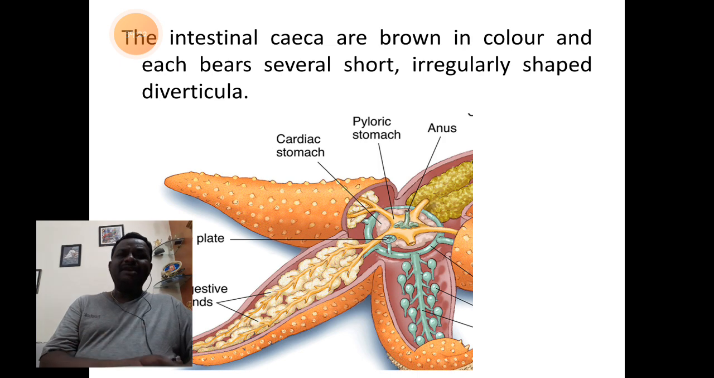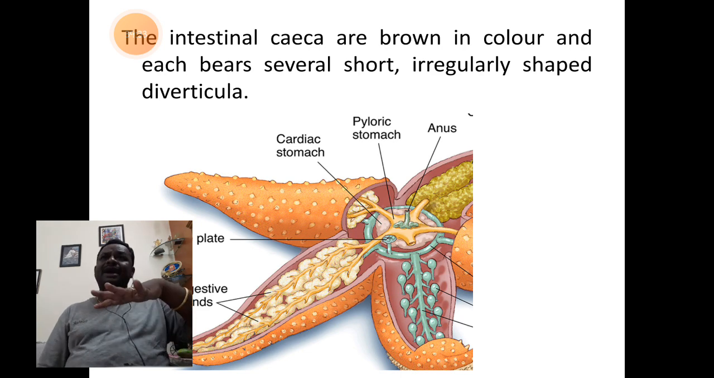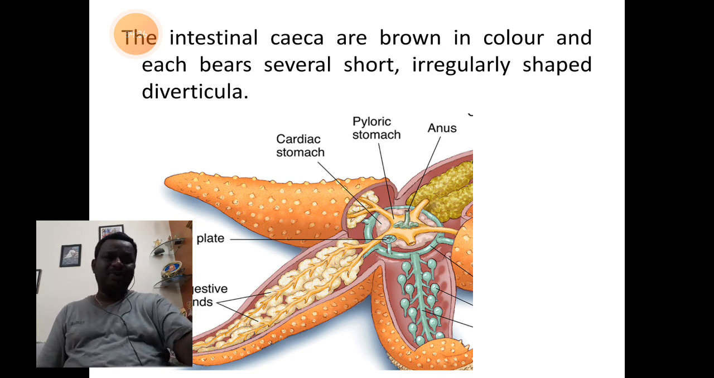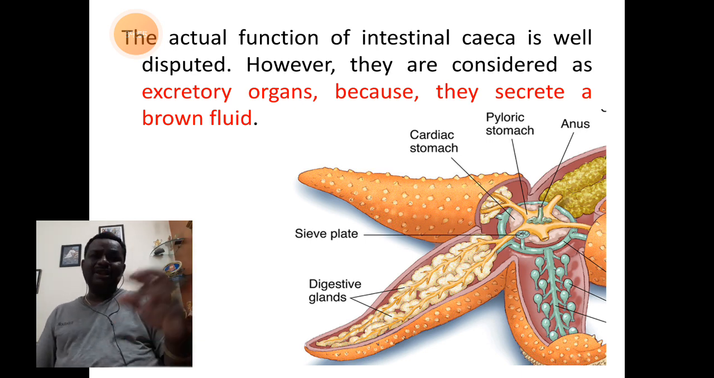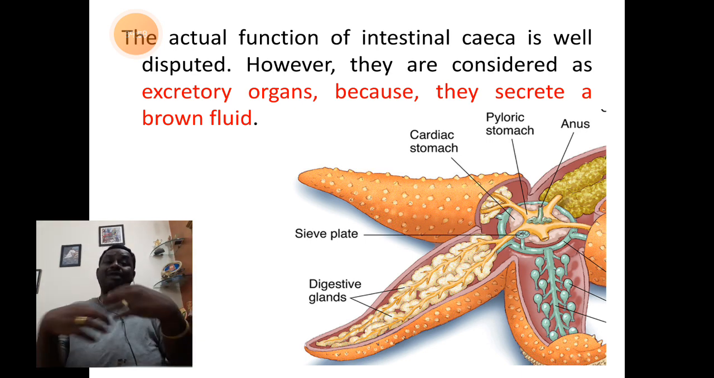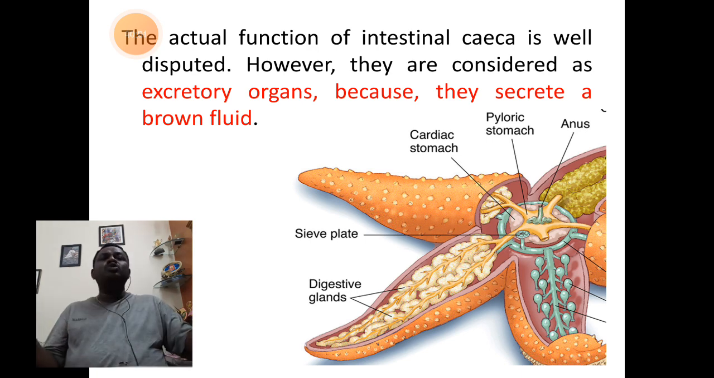So, intestinal caeca produces a brown fluid because of which it appears brownish in color. It also shows short star-shaped tubular extensions, which we call intestinal caeca or diverticula. The actual function of these caeca is to help in the process of excretion. So, they act as excretory organs. They secrete a brown color fluid that helps the unwanted or undigested food to move out easily.